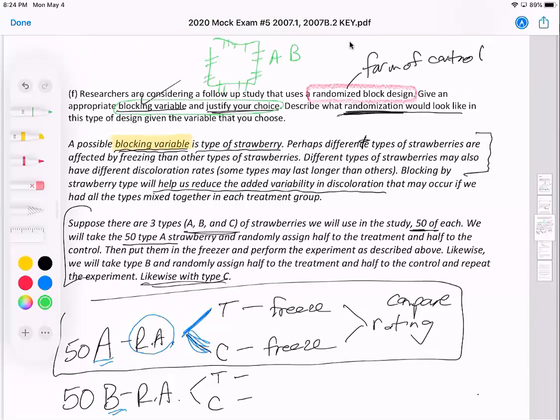So I'd encourage you, hopefully the AP exam would be kind to you and tell you what they're expecting, justify your choice of block. But I'm here to tell you if they don't, it's still good to include that possible blocking variable and why you're choosing that blocking variable. Don't just assume that people understand, oh yeah, type of strawberry, that's an excellent idea. You need to justify your choice.